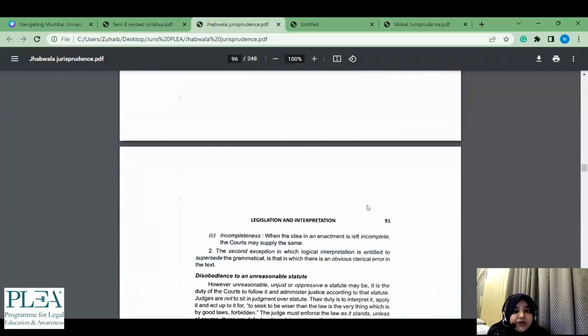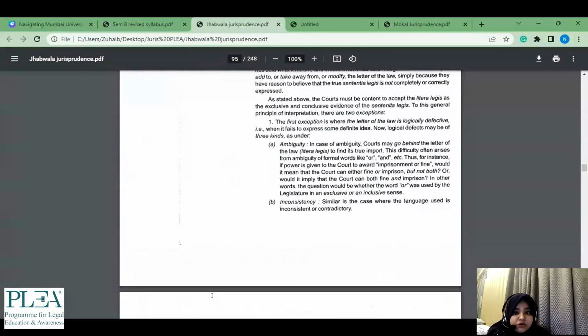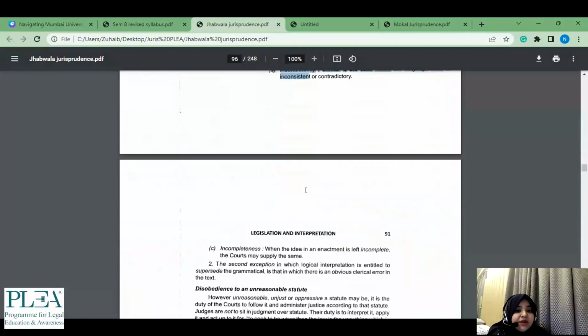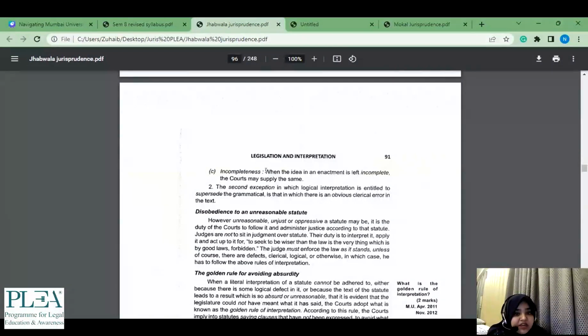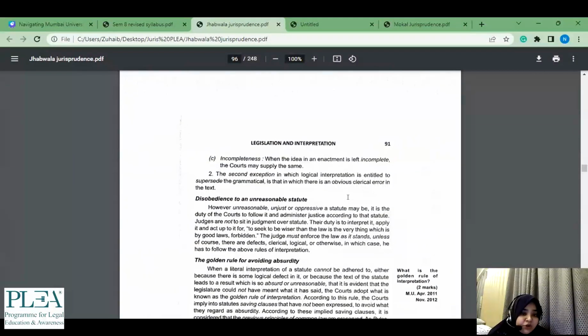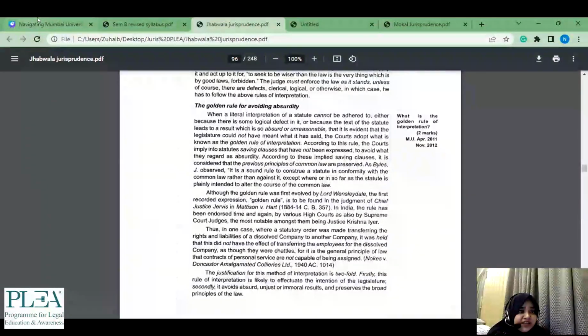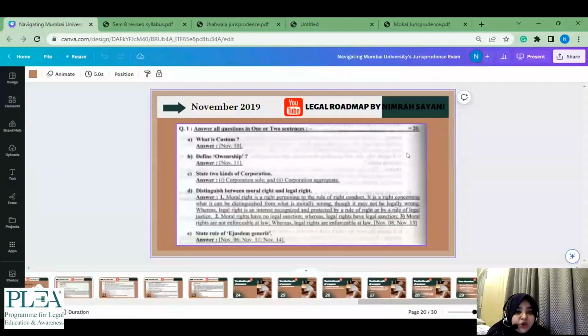If you have enough time, go through these 3 points which are also going to help you somewhere or the other. Okay, logical defects क्या है? This is what this first exception is telling you. So rather than reading the entire thing, at least read कि ambiguity इसमें आता है, inconsistency इसमें आता है और incompleteness इसमें आता है. That is enough when you are attempting a 2 marker. So that is what exactly I was trying to tell you, how to use these questions to sort of like find your way out कि कैसे इसको solve करना है.